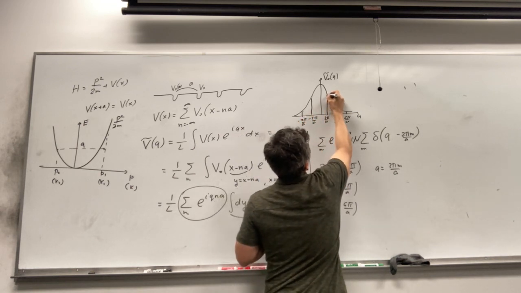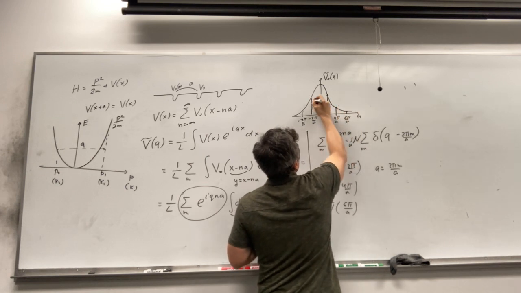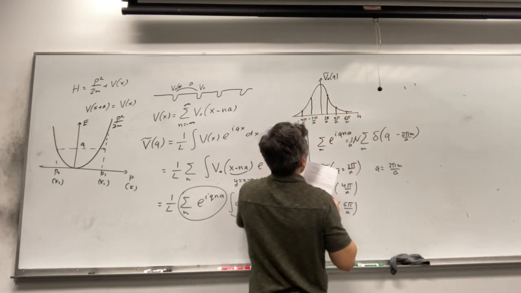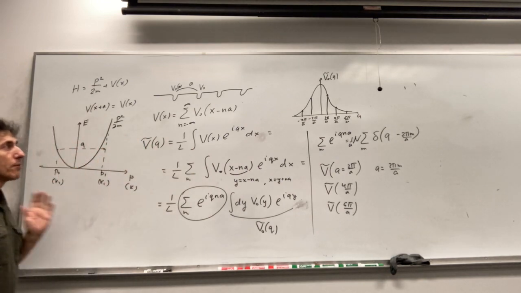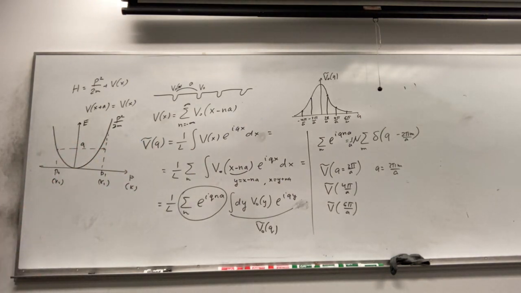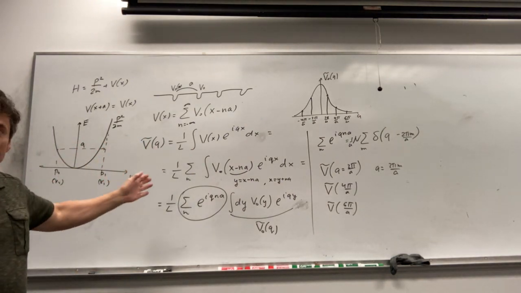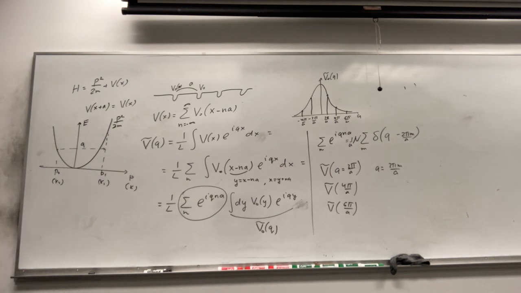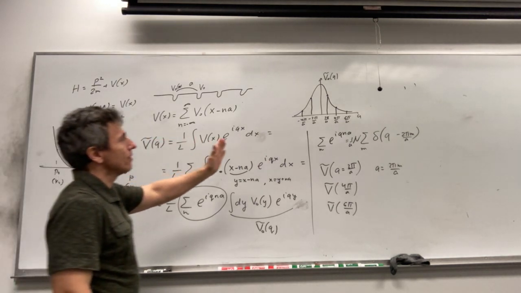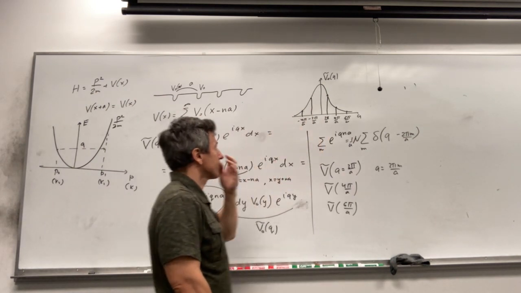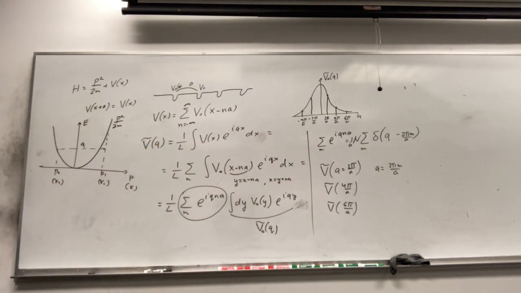So we have non-zero values of the periodic potential only at these points. At all other points, the Fourier transform of the periodic potential will be 0. This is the main property of the Fourier transform of a periodic potential, and it's a very general property. Consider the Fourier transform of any periodic function, and it will produce non-zero values only at discrete points.